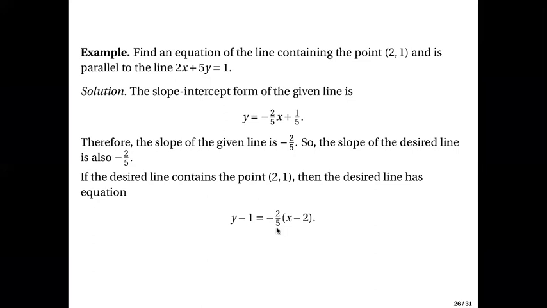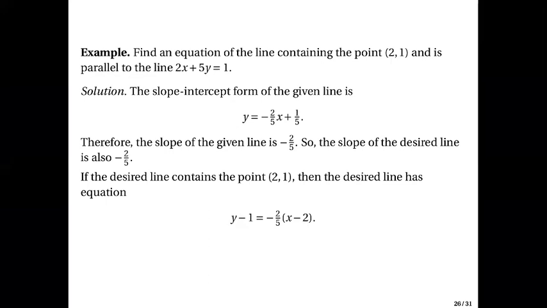Now, are we sure that this line is parallel to this one? Are we sure that they are not the same? One way to check is to check if the coordinates of this point satisfy this equation. If the x-coordinate and the y-coordinate do not satisfy the equation here, then this point is not on this line, which means this line is different from this line.